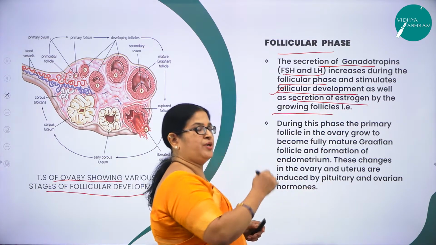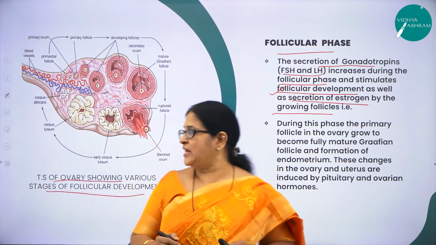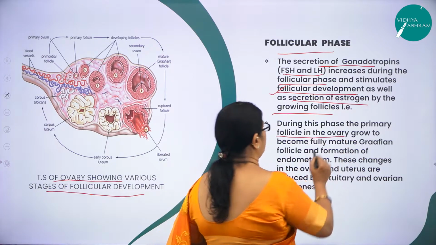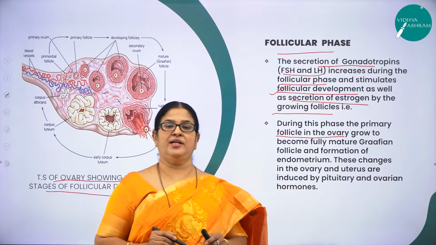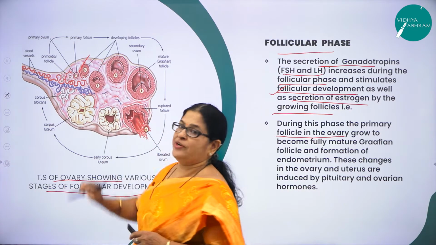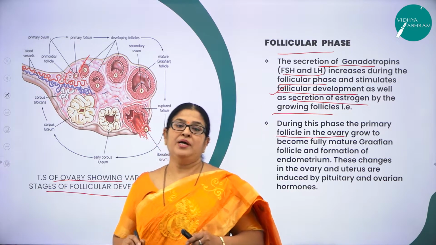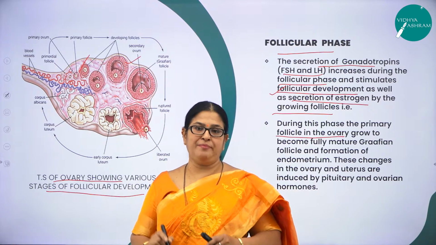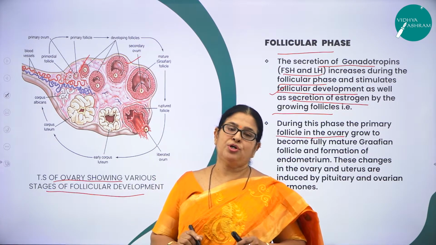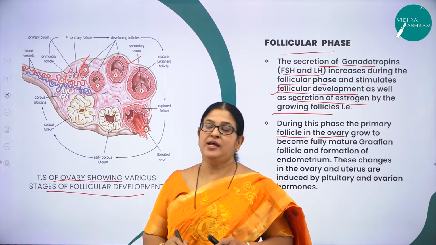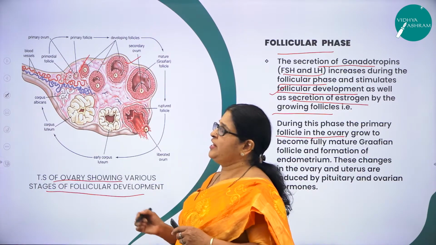So what will happen due to the increase of FSH and LH? Here you can see the primary follicle in the ovary will grow to become a fully matured Graafian follicle, and also you can see the formation of the endometrium.